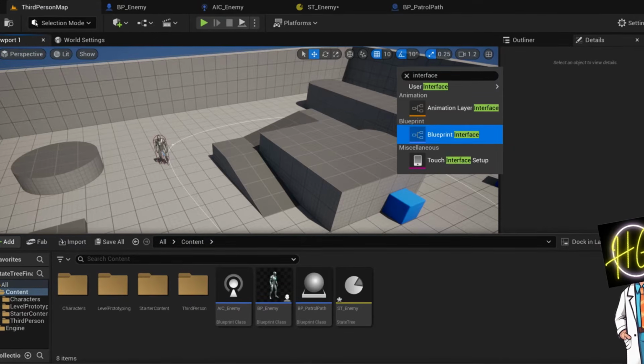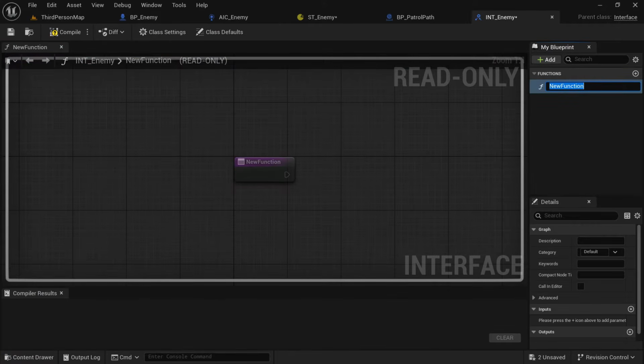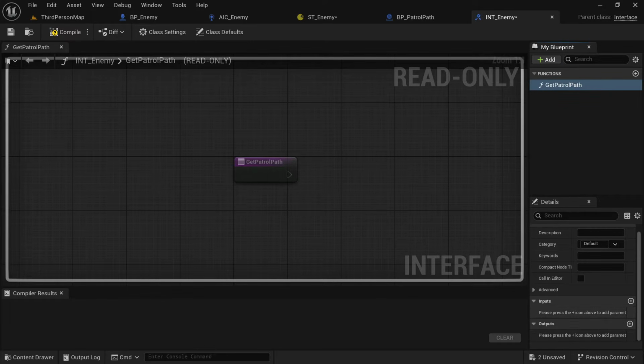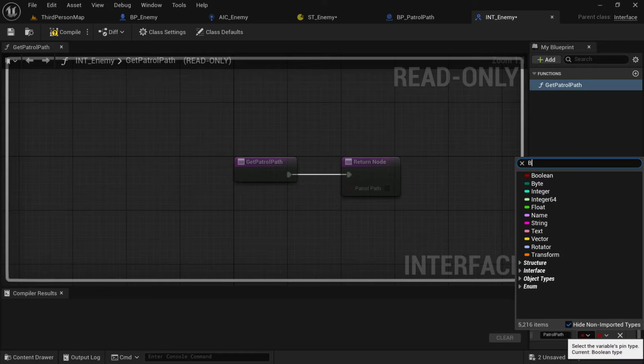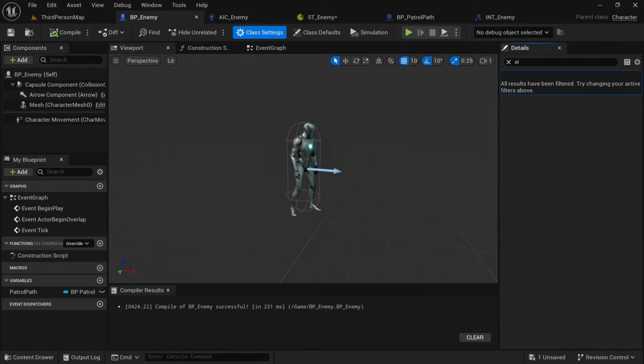Now we're going to add a new interface, so search for interface, call it int_enemy, int for interface, then go into the functions and change the function to be called getPatrolPath, with an output of the patrol path. So call the output patrol path, and give it a variable type of BP_patrol path. This is how we're going to pass the information of what patrol path to use from the enemy to the AI controller, so the AI controller can make the enemy move along the patrol path.